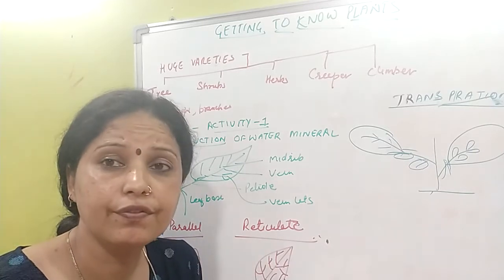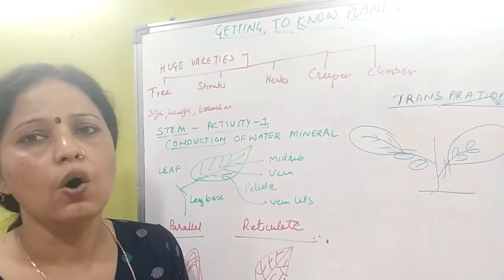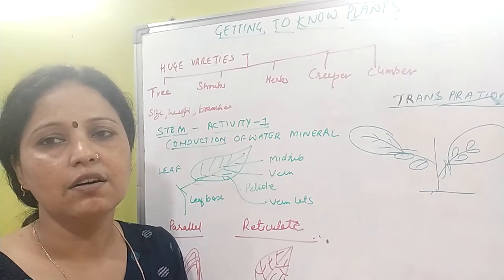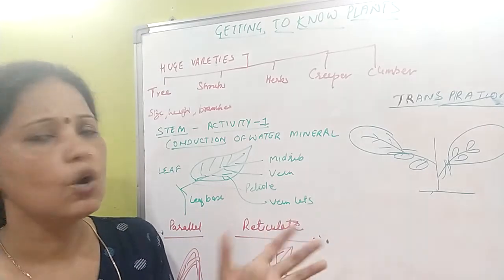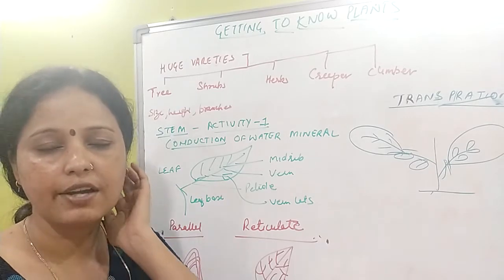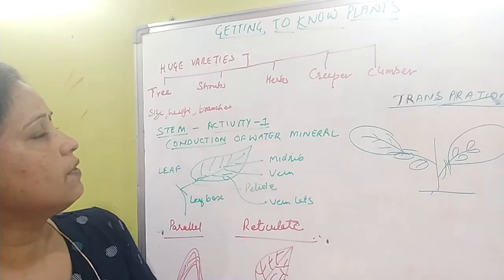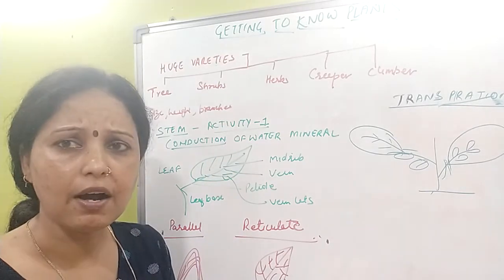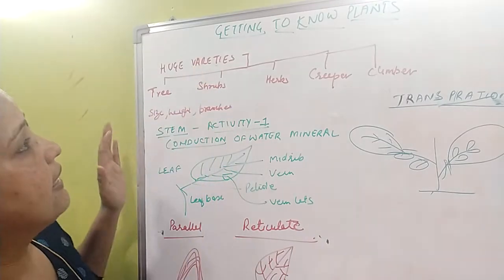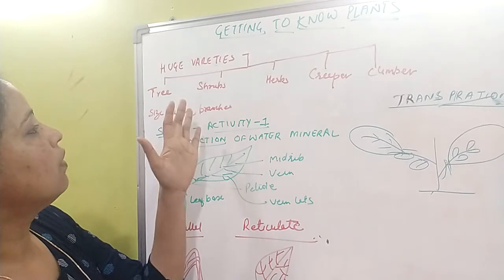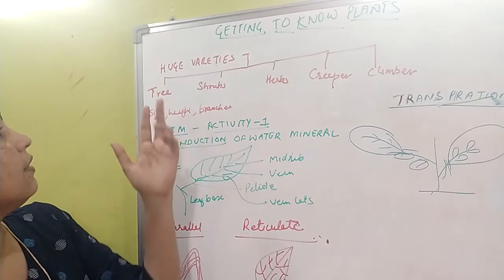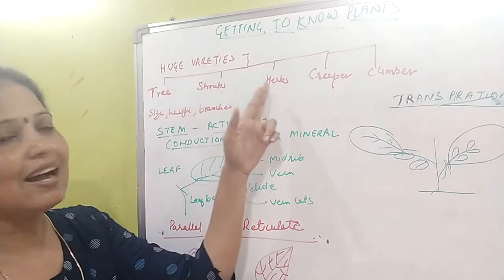Even though there are a lot of plants existing all around, today we will discuss the plants, their parts, and how we classify these plants on the basis of their stem, their height, or the arising of the branches. So here we will first discuss the different classifications of the plants. We have classified these huge plants into 5 categories. Out of these, the three main ones are tree, shrubs, and herbs.